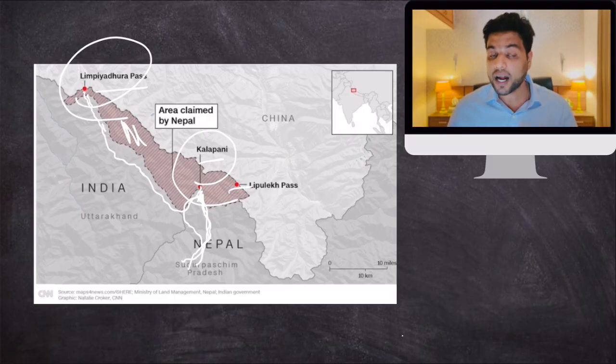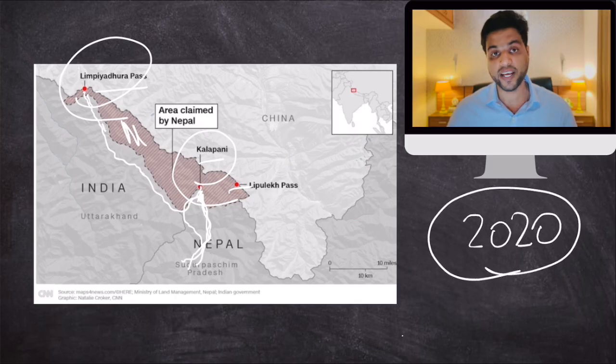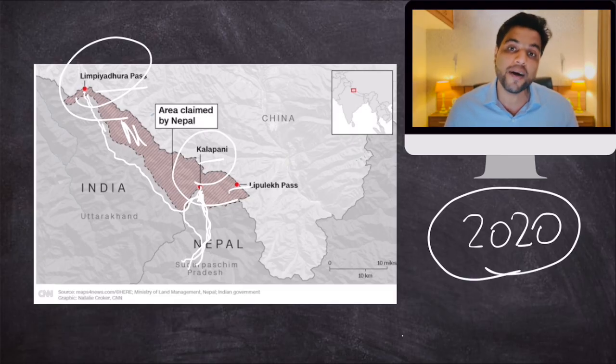But Nepal started raising this issue in 2020. And from then onwards, Nepal has been very aggressive about this. And Indian defense experts are saying that the reason why Nepal is getting very aggressive about this is because China is asking Nepal to do so with India.